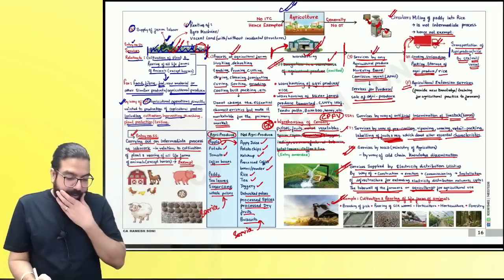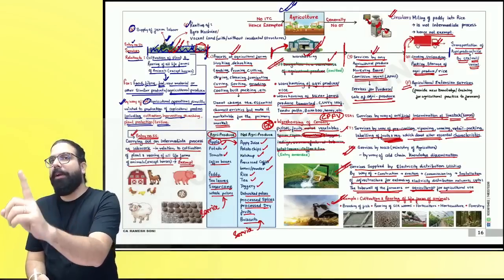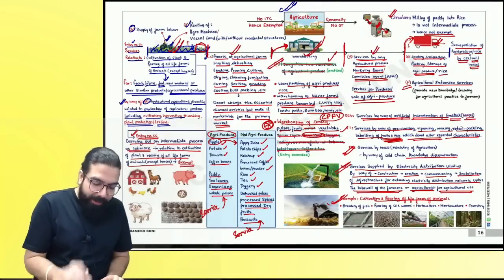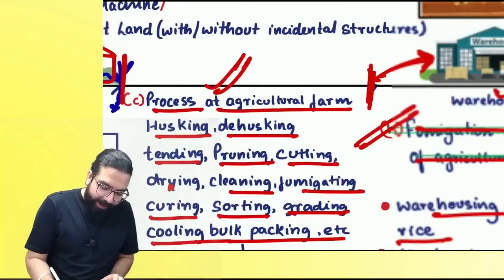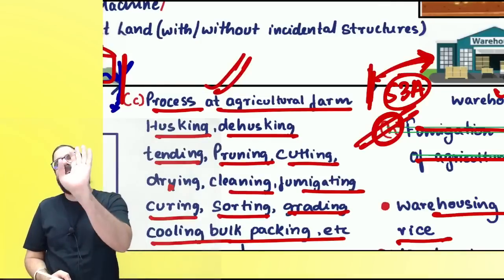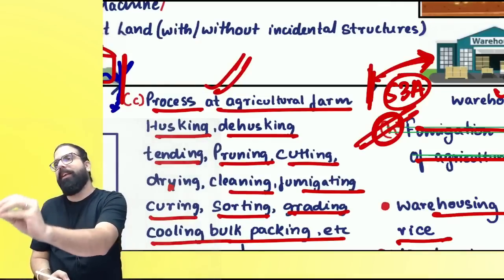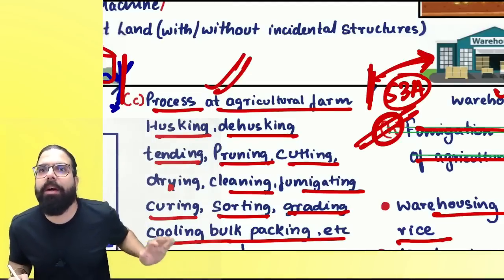Everyone, now listen. Fumigation in warehouse of agricultural produce is the amendment entry. This amendment is there in entry number 54H, and there is also entry number 53A, which says the same thing, that fumigation in warehouse of agricultural produce was exempted earlier.